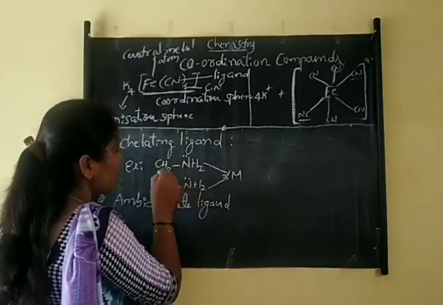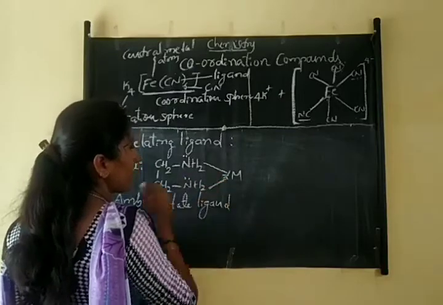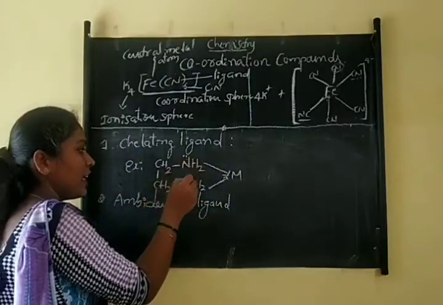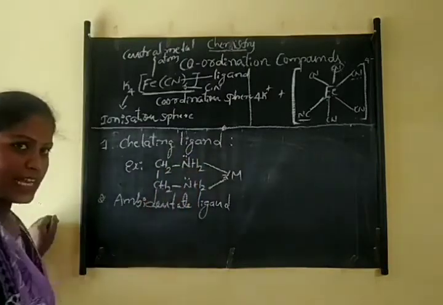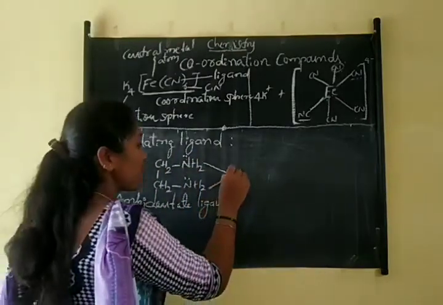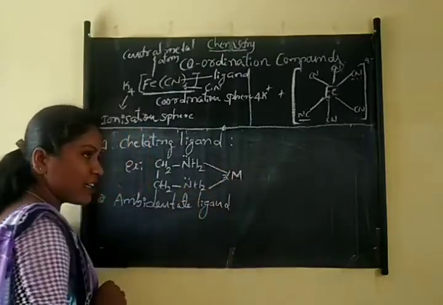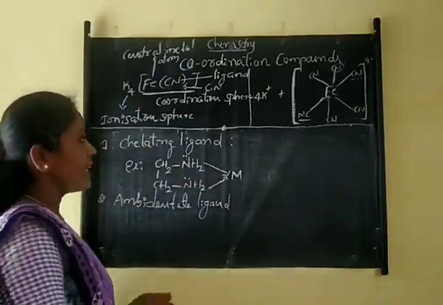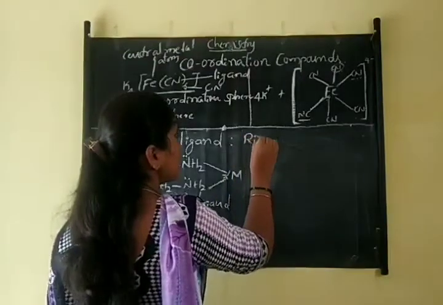Here you can see a ring structure formation. Okay, so the bidentate ligand having different donor sites and coordinated to the same central metal atom, forming a ring structure, is called chelating ligand.